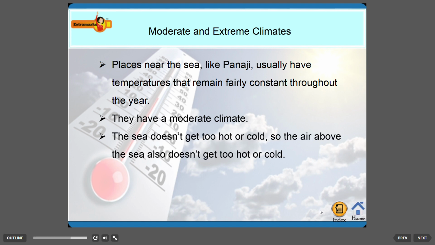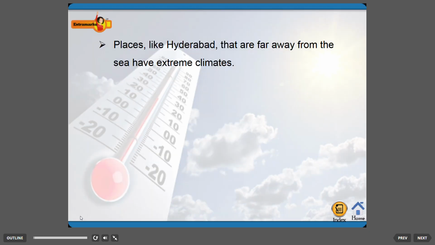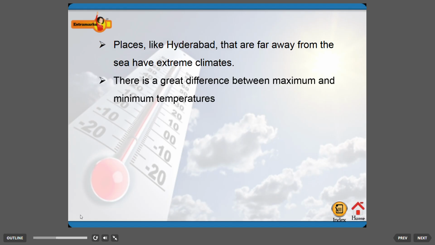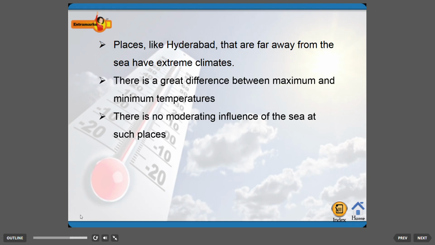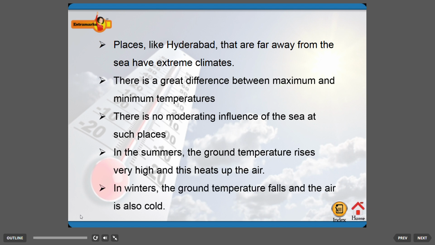The sea doesn't get too hot or cold, so the air above the sea also doesn't get too hot or cold. It has a moderating influence on the temperature of the places located near the sea. Places like Hyderabad, that are far away from the sea, have extreme climates. There is a great difference between the maximum and minimum temperatures. There is no moderating influence of the sea at such places. In the summers, the ground temperature rises very high and this heats the air. In winters, the ground temperature falls and the air is also cold.